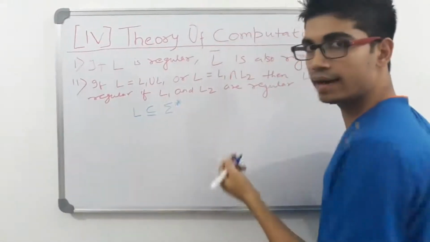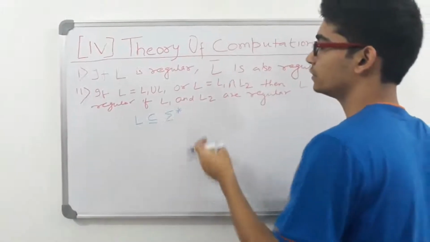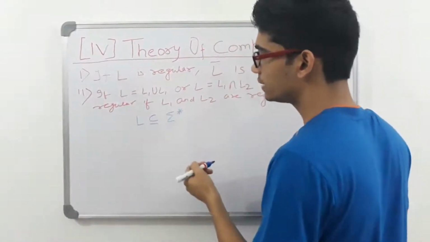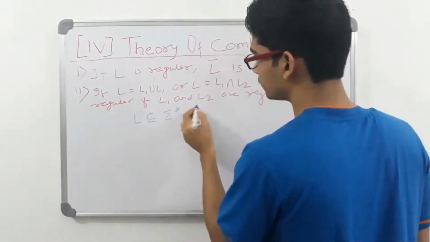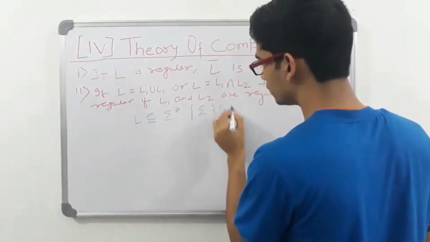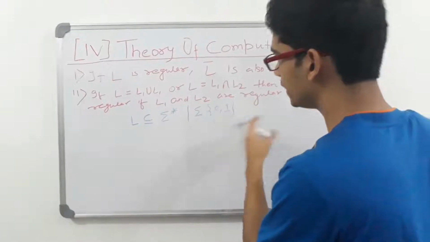We are very much fine with that, because any language will have a combination of the symbols defined over sigma, and let us say sigma is 0 1. In the case of our example, it can be any symbol or more than 2 symbols, anything.